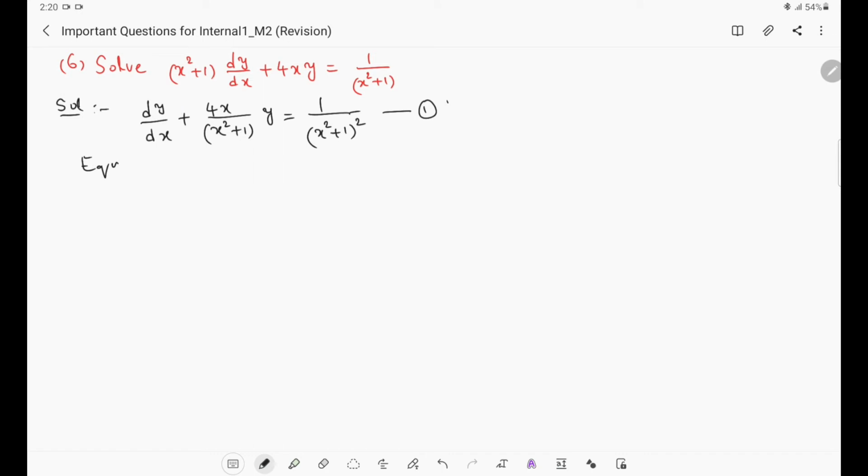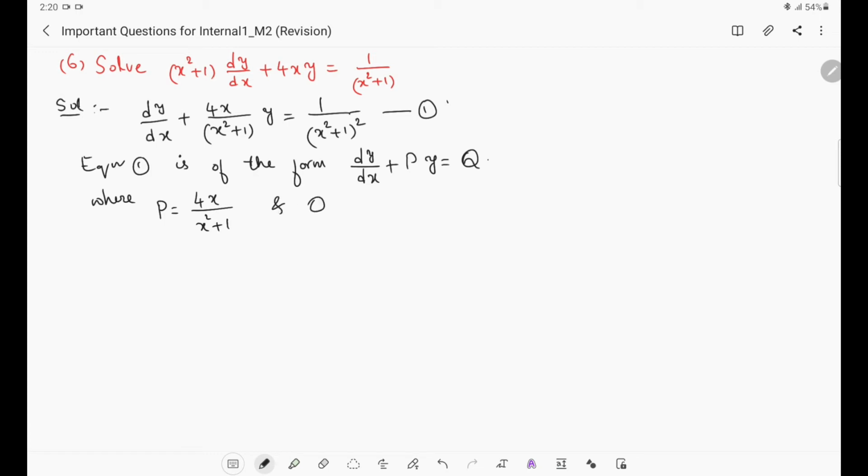Equation 1 is of the form dy by dx plus P y equals Q, where P is given by 4x by (x square plus 1) and Q is given by 1 by (x square plus 1) whole square. These are P and Q for the given equation. Because we have dy by dx plus P y equals Q, this equation is called a linear first order differential equation.